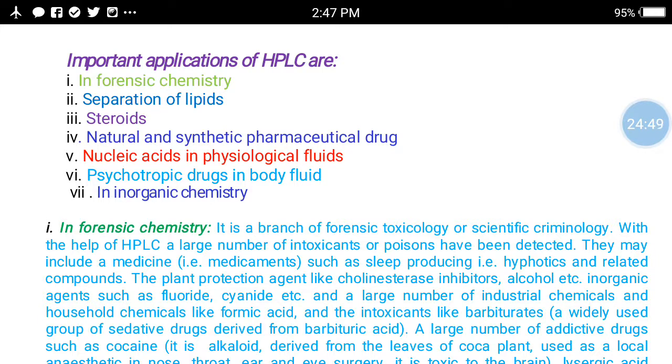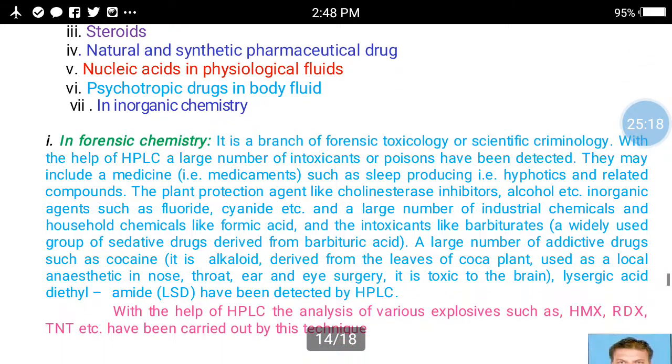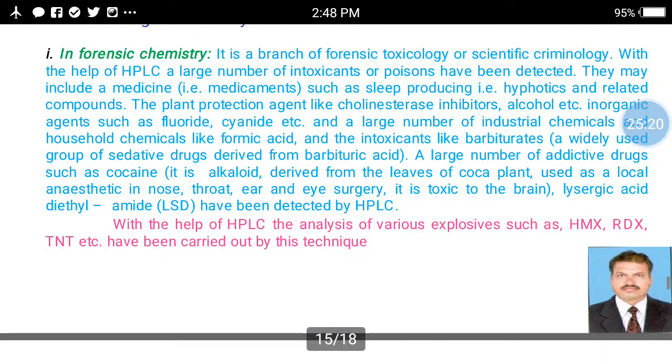Second one is the separation of lipids. Third one, it is useful in the analysis of steroids. Then it is useful in the analysis of natural and synthetic pharmaceutical drugs. It is useful in the analysis of nucleic acid in the physiological fluids. It is useful for the analysis of psychotropic drugs in body fluid, and it is useful in the analysis of inorganic chemistry. In forensic chemistry, we know that forensic chemistry is a branch of forensic toxicology or scientific criminology.